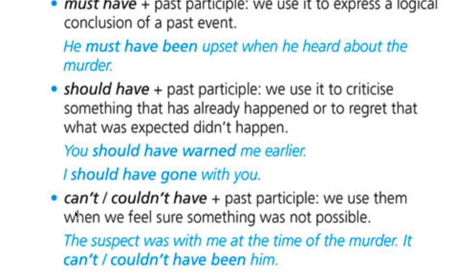And the last one will be can't, couldn't have. We use them when we feel sure something was not possible. Una imposibilidad en el pasado, algo que es imposible. No, no, no, no, eso no puede ser. The suspect was with me at the time of the murder. El sospechoso estaba conmigo en el momento del asesinato.